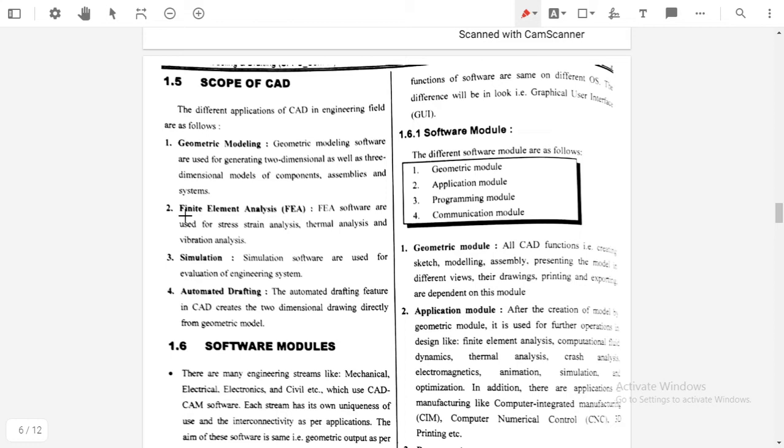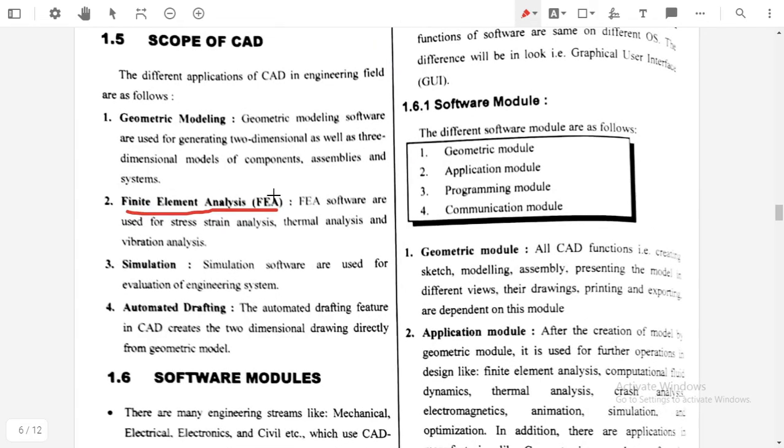The next one is finite element analysis. It is also called FEA. So what is meant by FEA? Finite element analysis software is used for stress strain analysis, thermal analysis and vibrational analysis. It means finite element analysis software is used for analysis purposes, to analyze stress and strain, or for thermal analysis, or for vibration analysis.